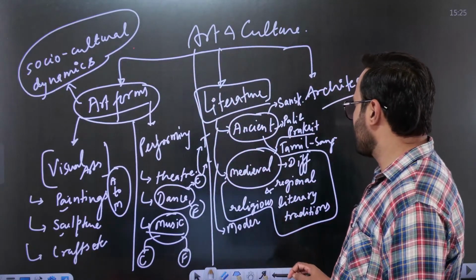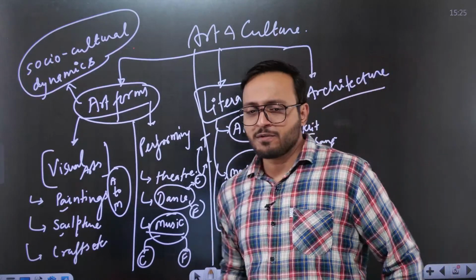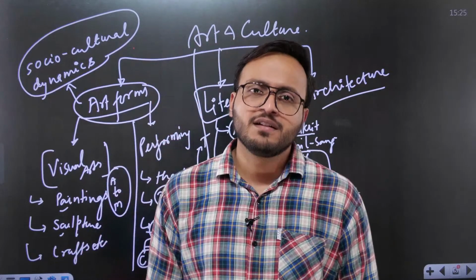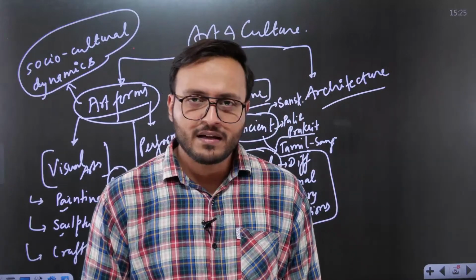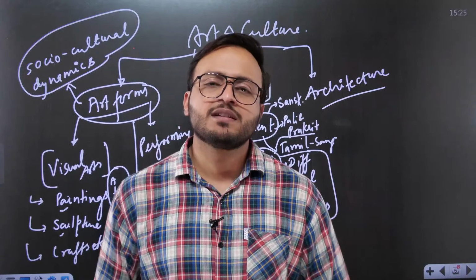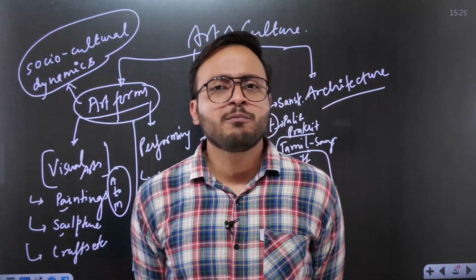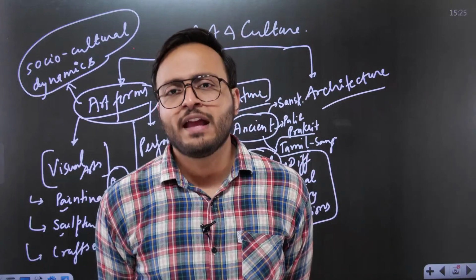Similarly, if we talk about other languages, some of the languages like Sanskrit, Persian, Tamil or Prakrit, over different years, different eras, they have been the official languages of India.